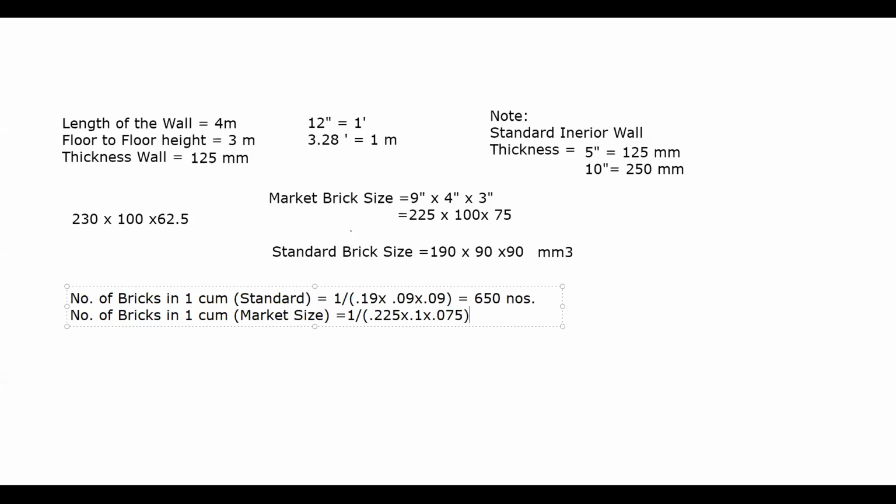How much is it coming? Sir, 592. 592 or 593, okay, let's take 593 numbers. So we have the number of bricks in 1 cubic meter as per the standard size as well as the market size.